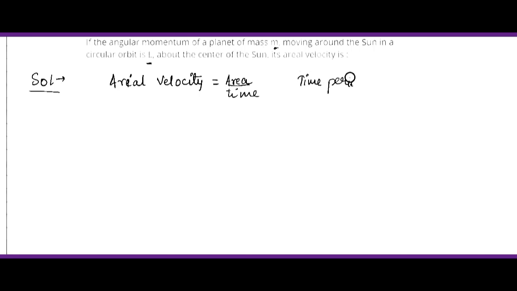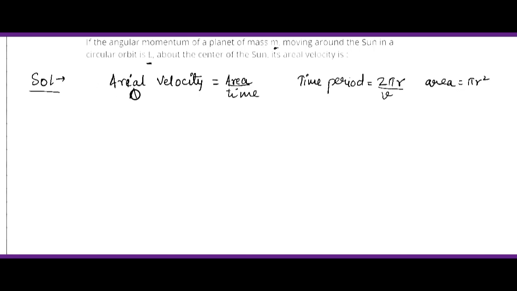So first of all, to see the solution, we should know the basic formulas, that is for aerial velocity. We have the formula as area upon time, where time is given as time period of a circular motion, 2 pi r upon v, that is velocity, and area is given as pi r square. Let us suppose the orbit is circular.